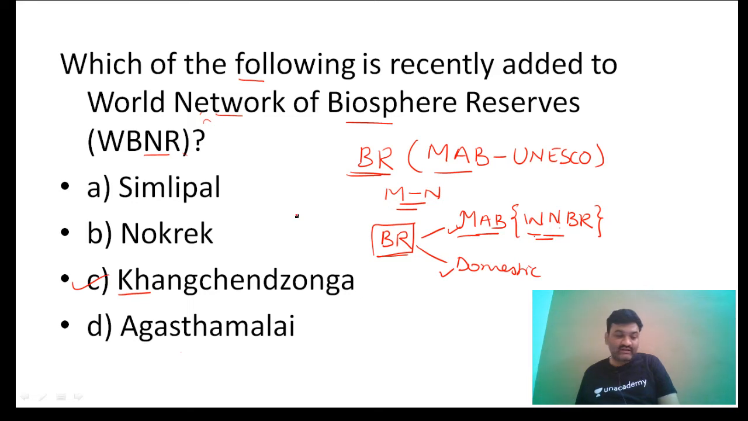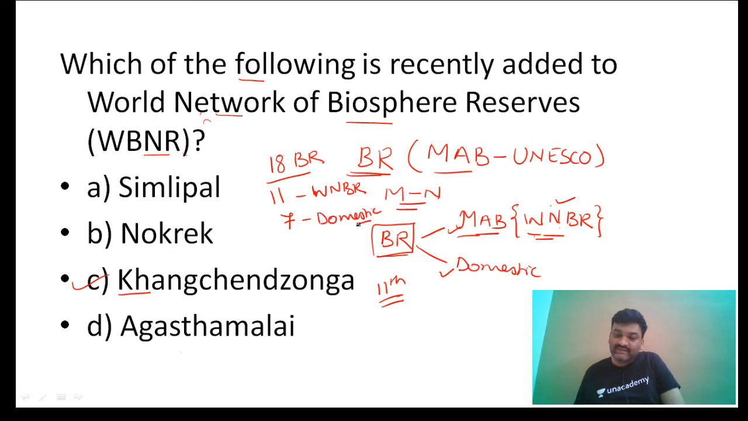Kanchenjunga is the 11th biosphere reserve in India that is recognized under the World Network of Biosphere Reserves. Now how many total are there? We have 18 biosphere reserves in the country, out of which 11 are now under the World Network of Biosphere Reserves, and it means the remaining 7 are considered as domestic biosphere reserves.